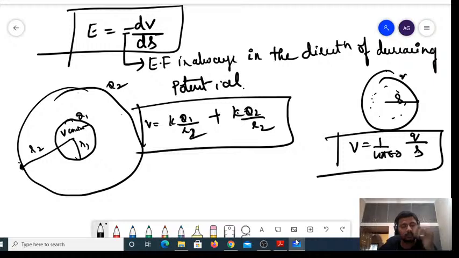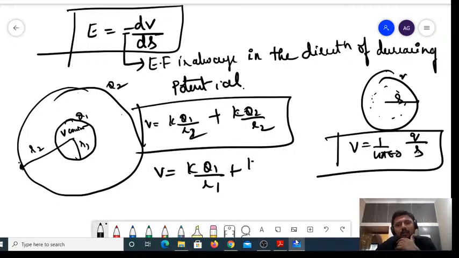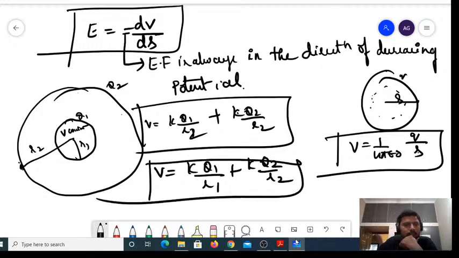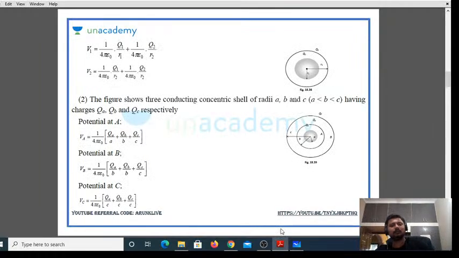Now, what is the potential on the lower surface, the inner surface? V is equal to k into q1 divided by r1 on its own surface, plus k into q2 divided by r2 on the surface. As simple as that. Try to understand it so that you can simply score it.